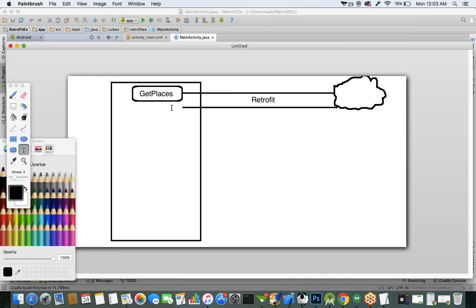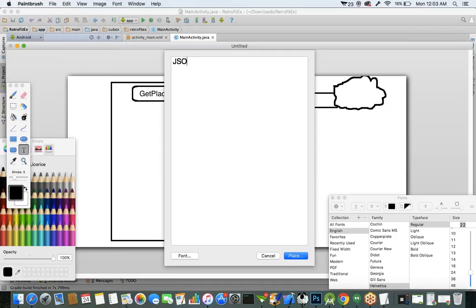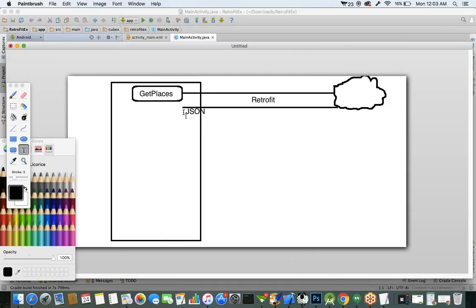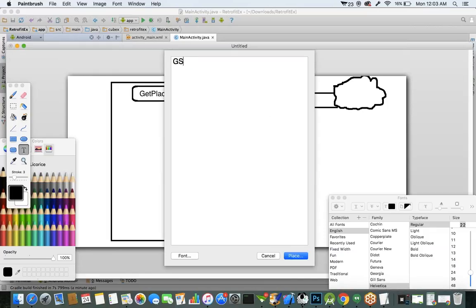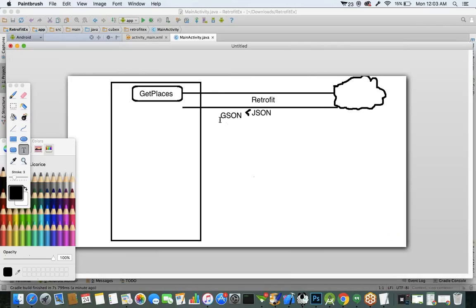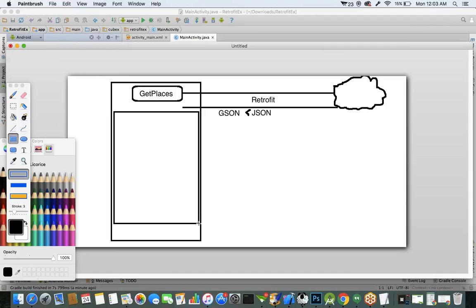From the server, you'll get the response. In which format? In a JSON format. Now, this JSON data, whatever response we got from the server, by using the JSON converter we will convert into an object format. The nearby places information we will get.